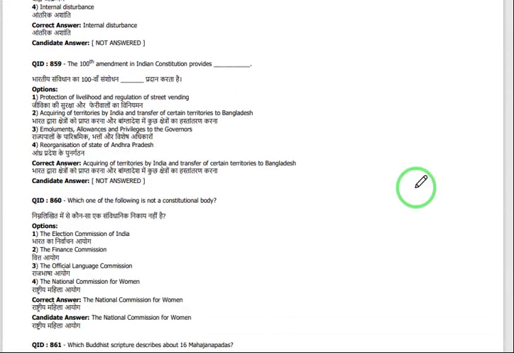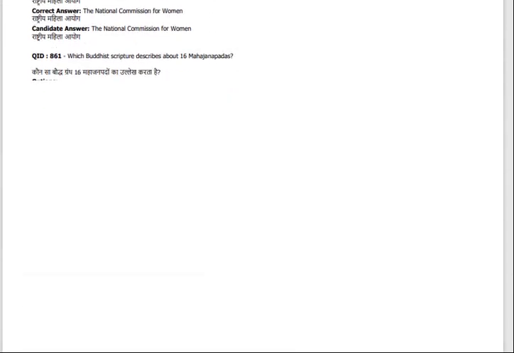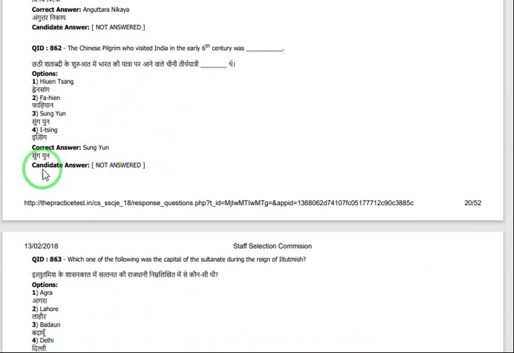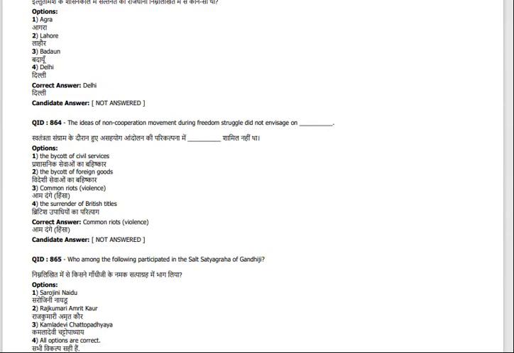Mostly, if you cover general intelligence and reasoning and the technical section, you will get the maximum score, and after finishing that you can prepare for the general awareness section and current affairs. This is regarding history: the Chinese pilgrim who visited India in the 6th century was, like that you can prepare. And after this they will give you 100 technical questions.